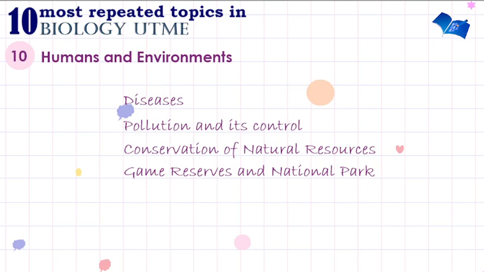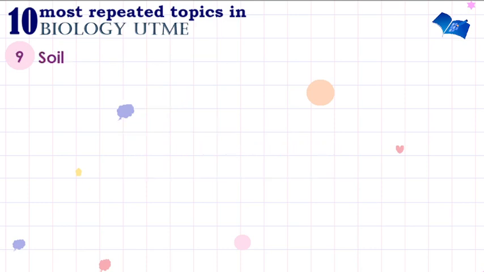So moving on from this, we are going to be looking at the 9th most repeated topic in biology UTME, which is soil. Soil is the uppermost layer of the earth's crust, which supports plant growth and is a habitat for some organisms. We have so many organisms living in the soil, and plants basically grow on soil.